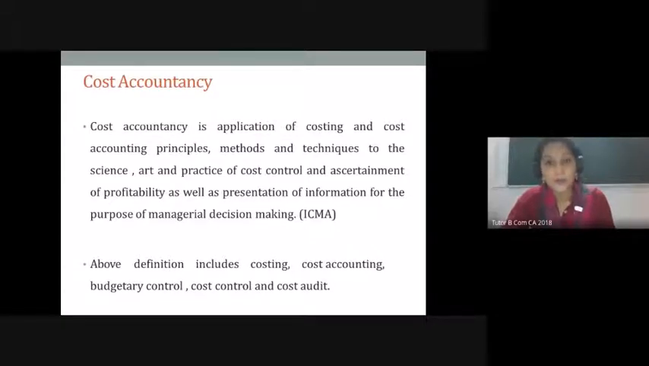The primary purpose of that is cost control and management. Even if you forget everything, please don't forget that the primary purpose of cost accountancy is cost control, cost management. So in order to have a better control, you have to know what it is. So that is why we say cost ascertainment.